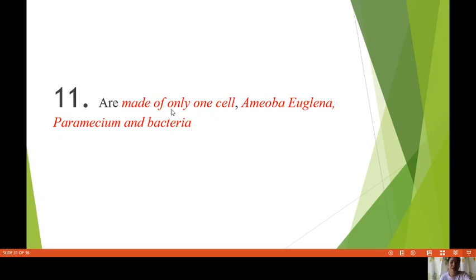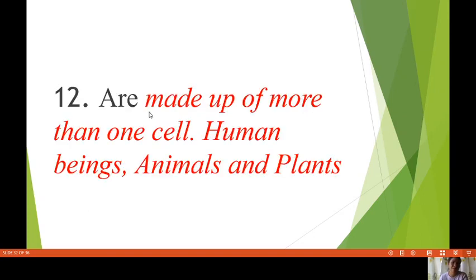Are made of only one cell: amoeba, Euglena, Paramecium, and bacteria. What do you call the organism that is only made of one cell? Okay, next. Are made of more than one cell: humans, animals, and plants.